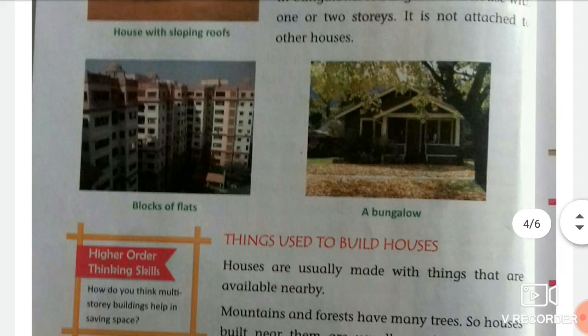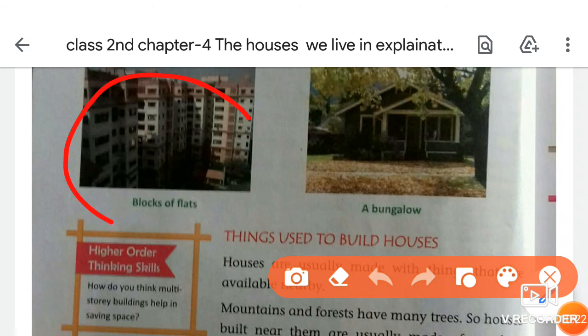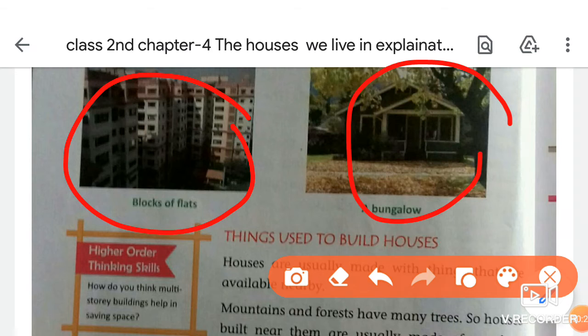As you can see in this picture, these flats and bungalows are pakka houses, because they are made with steel, wood, bricks, cement and iron rods.